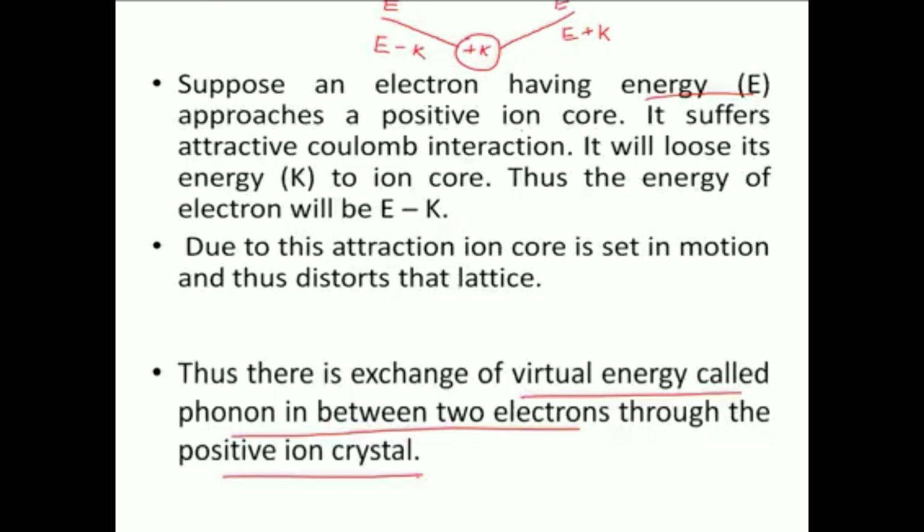This electron suffers a loss of energy K. Thus the energy of the electron will become E minus K. Due to this attraction, the ion core is set in motion and thus distorts the lattice.